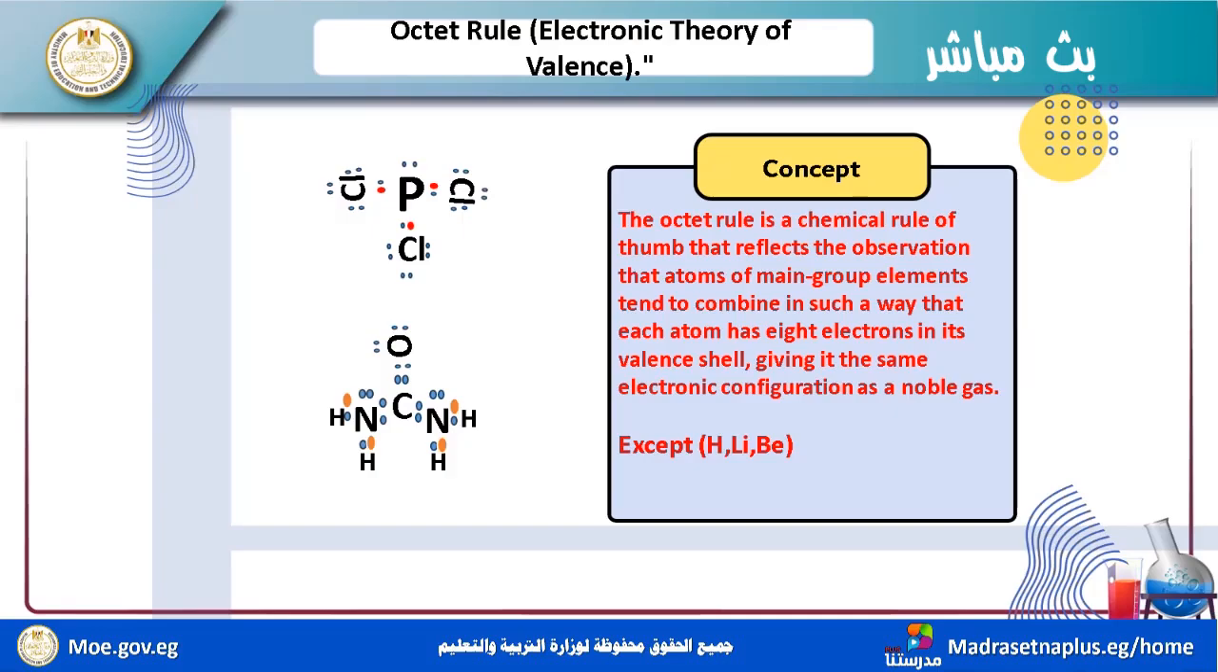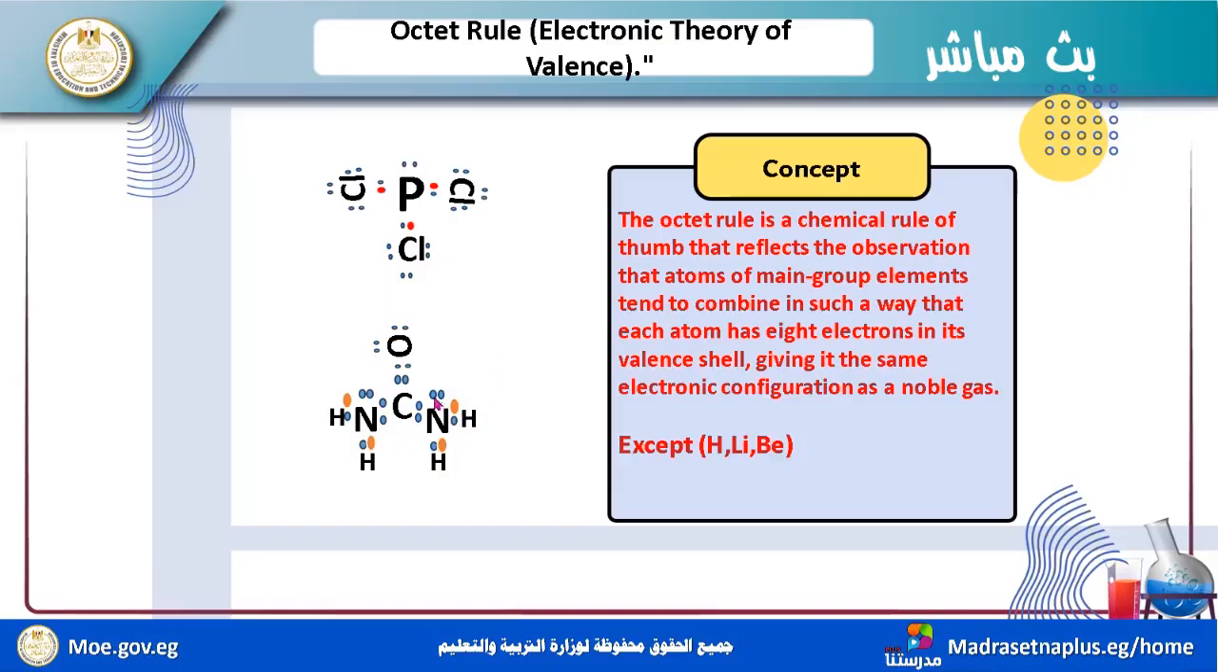If you use this PCl3, you must count the number of valence electrons around phosphorus when it makes 3 bonds with Cl, Cl, Cl. 1, 2, 3, 4, 5, 6, 7, 8. Yes, this molecule obeys the octet rule.